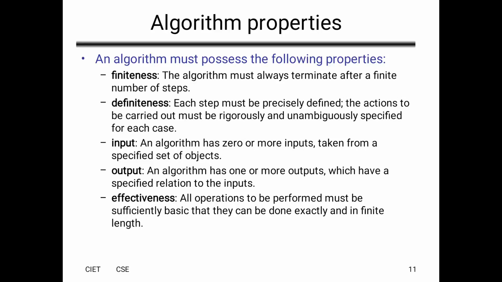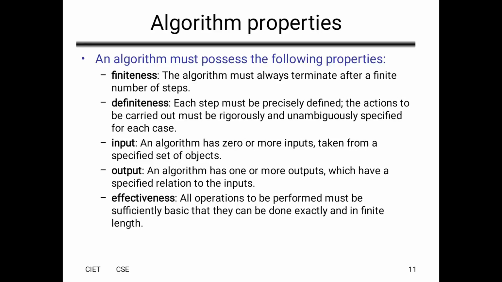Next, termination: every algorithm must terminate at a particular point. So we have to stop that algorithm at a particular point. And next one is finiteness. The algorithm must always terminate after a finite number of steps. So every algorithm must terminate in a finite number of steps.